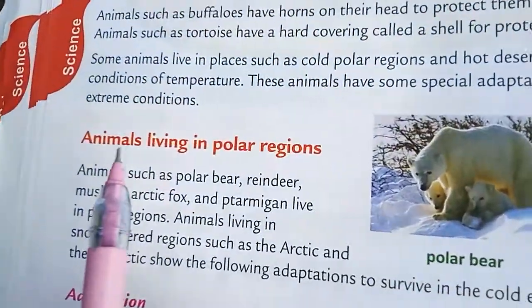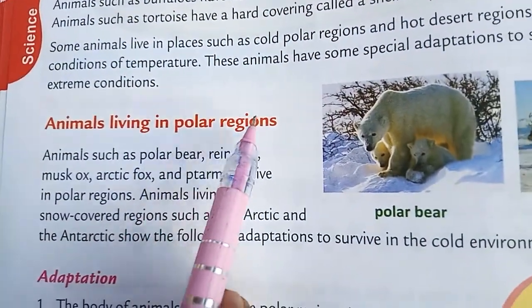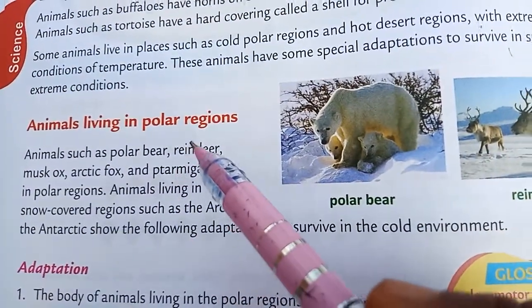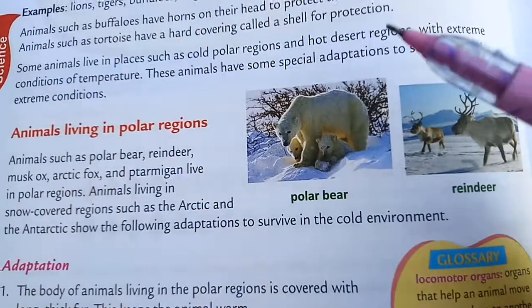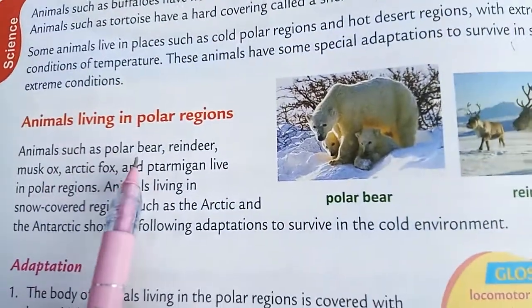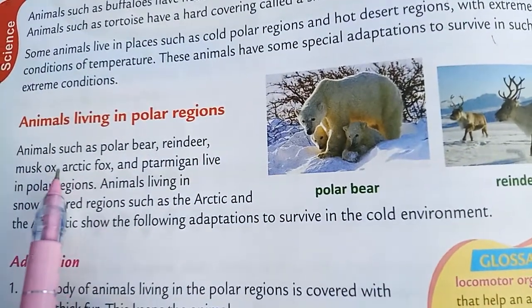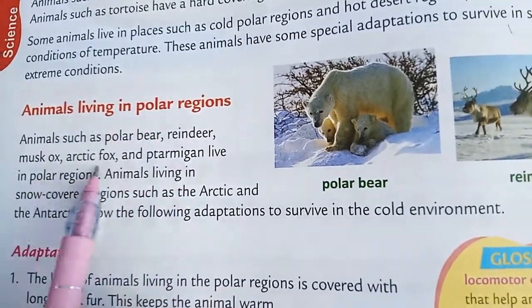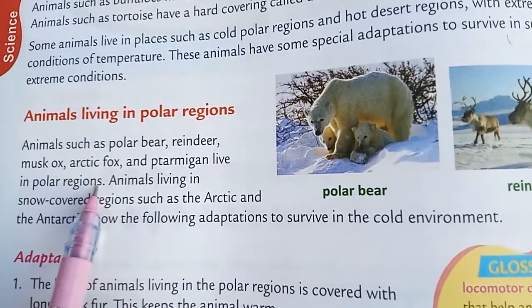So let us discuss the first topic, animals living in polar regions. Polar regions means which regions? Very cold regions, like Kashmir, that side, the north side regions. Animals such as polar bear, reindeer, musk ox, Arctic fox and ptarmigan live in polar regions.